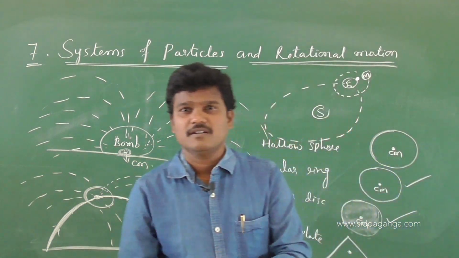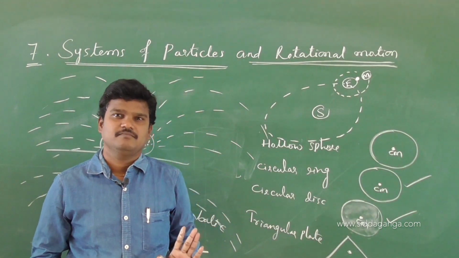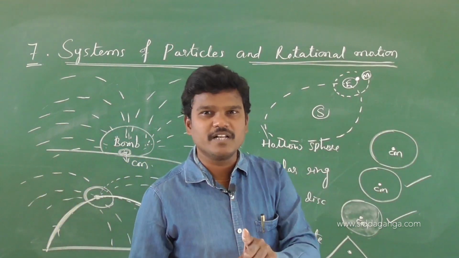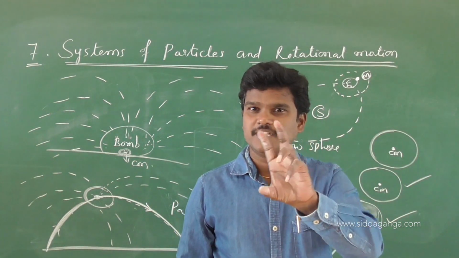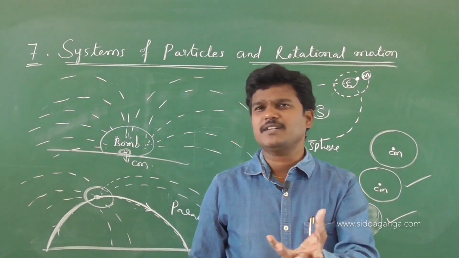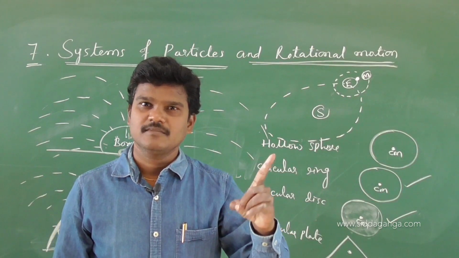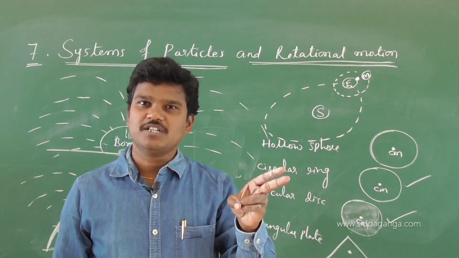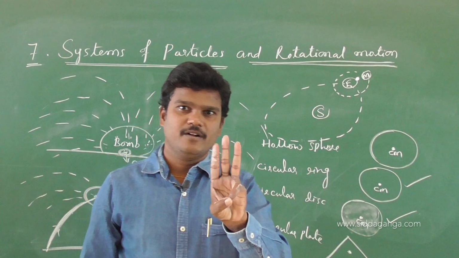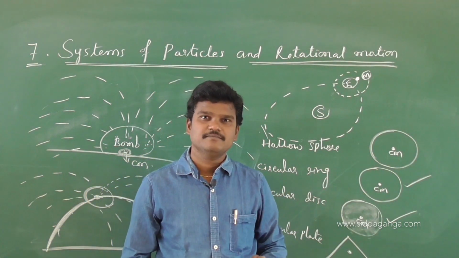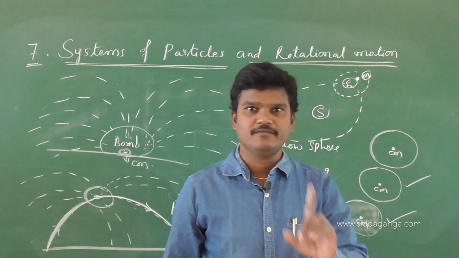So the main conclusions are, overall in this time I covered very basics. Let us see what the basics are. If it is a single particle, it will have linear motion and it will have circular motion. If it is a group of particles, that group of particles is nothing but a rigid body. A rigid body has translational motion, rotational motion, and rolling motion. And one of the special concepts of a system of particles is center of mass.